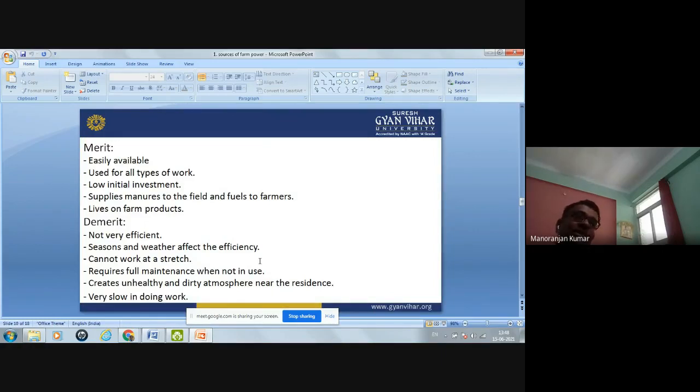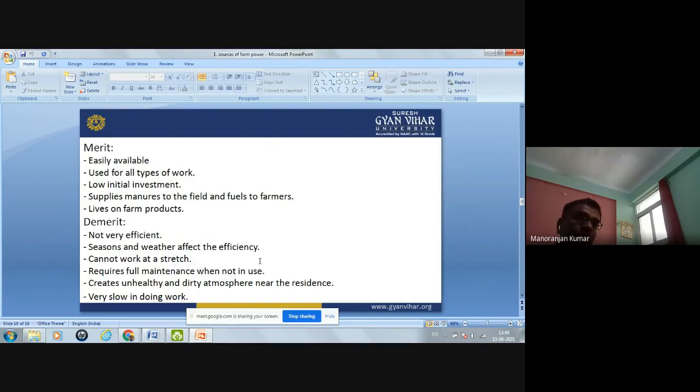Merits are, it is easily available in the village area. It is easily available, and also it can be used for all types of work. In the picture you have seen that it can be used for plowing, for threshing, and for transporting. If water has to be fetched from the well, then it can be used. So you can say it is used for all types of work.